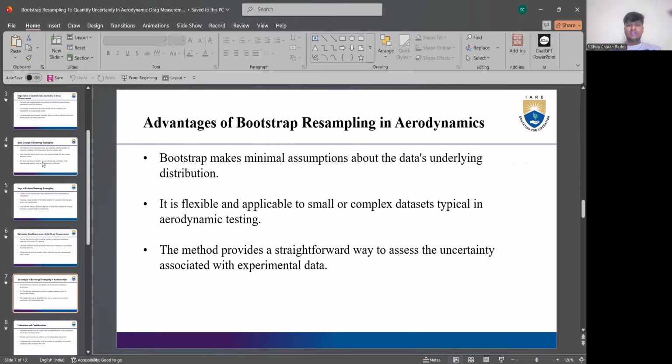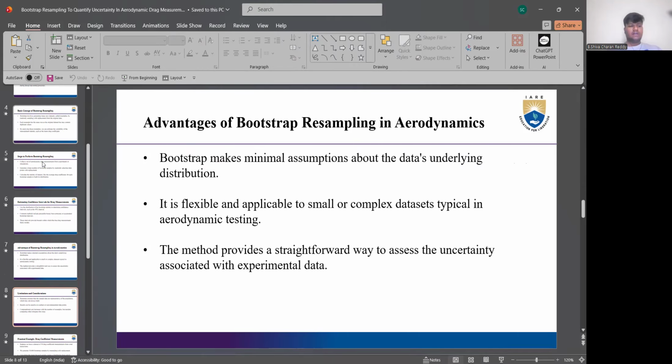So this makes minimal assumptions about the data's underlying distribution. Bootstrap resampling is flexible and applicable to even smaller, complex datasets typical in aerodynamic testing. It can be used with small datasets or complex ones at the same time. This method provides a straightforward way to assess the uncertainty associated with experimental data.